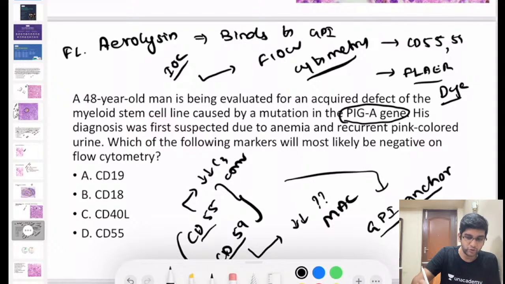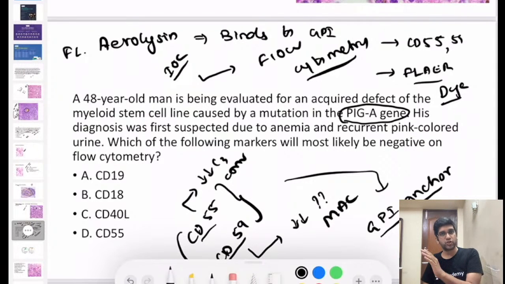So when something binds to GPI, if the patient is having PNH, will it be positive or negative in these patients? FLAER flow cytometry, will it be positive or negative in these patients? It has to be negative because my GPI anchor is absent, so it has to be negative in the patients with PNH, right? CD55/59 also is the same principle. It will be lost in case of PNH, fine.